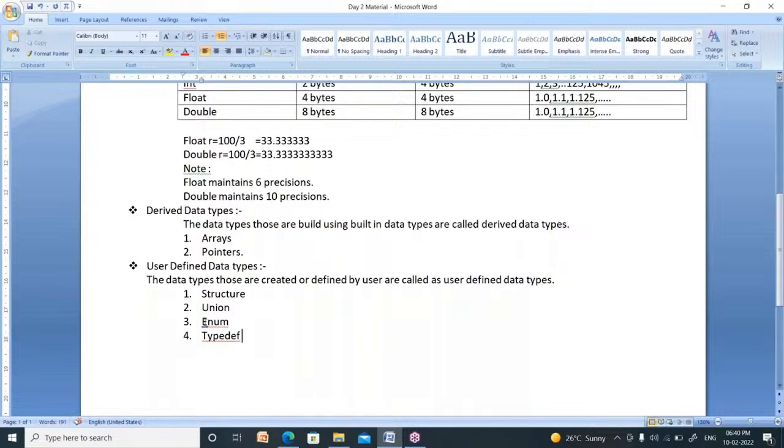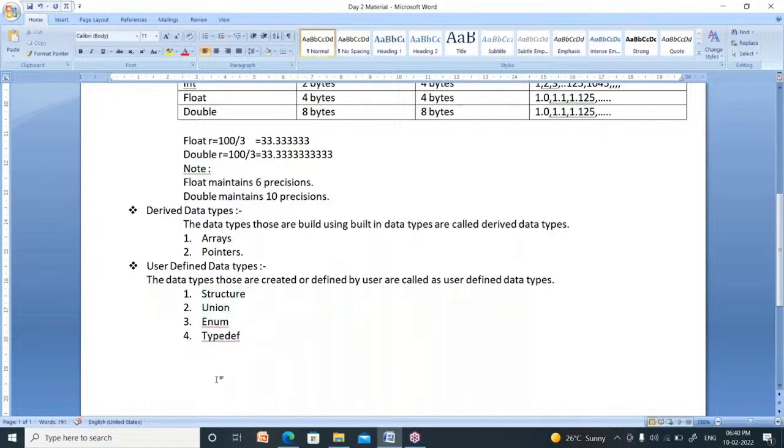What is the meaning of user defined data type? The data type which is created or defined by you, the user, is called a user defined data type. You can define your own data type by using the structure concept, or union concept, or enumerator concept, or typedef concept. These four are the user defined data types. I will explain these later, because after arrays I can explain these topics.